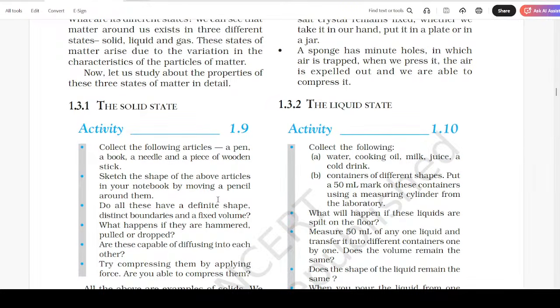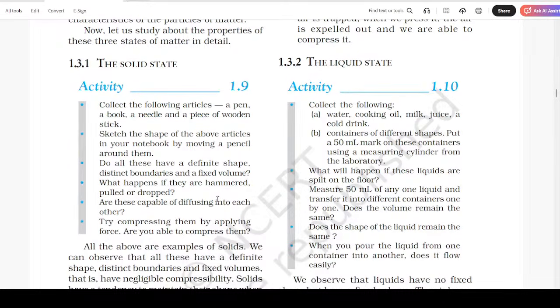The liquid state. Collect flowing water, cooking oil, milk, juice, a cold drink, and containers of different shapes. Put a 50 ml mark on these containers using a measuring cylinder from the laboratory. What will happen if these liquids are spilled on the floor? Measure 50 ml of any one liquid and transfer it into different containers one by one.